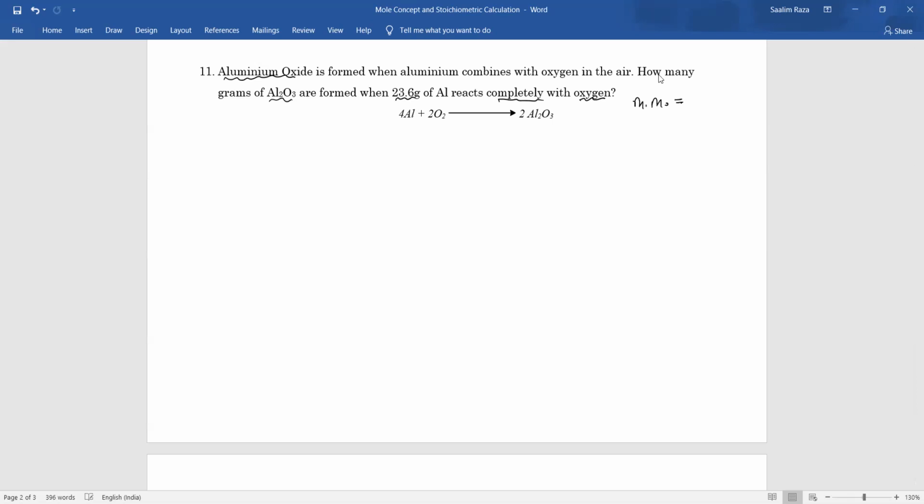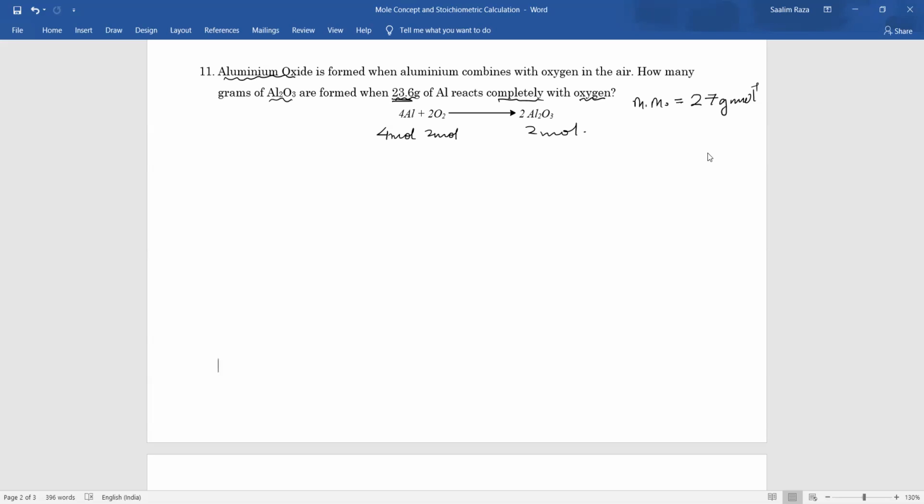Aluminium is equal to 26.9 or 27 grams per mole, because we are dealing with grams. Fine. Now we have 4Al plus 3O2 gives 2Al2O3. Now we have to convert this into moles: this is 4 mole, this is 2 mole. Now they are saying 23.6 gram of Al reacts completely with oxygen.